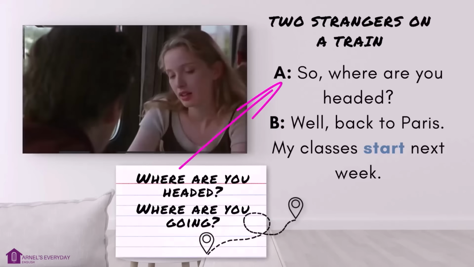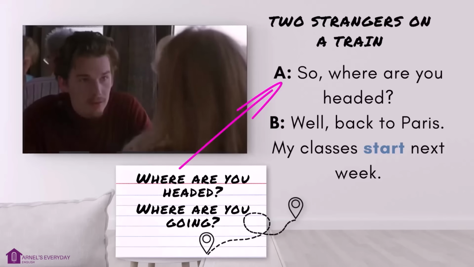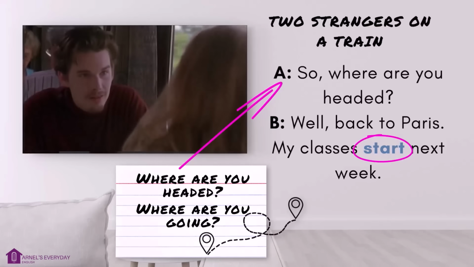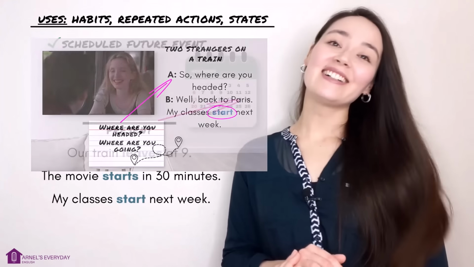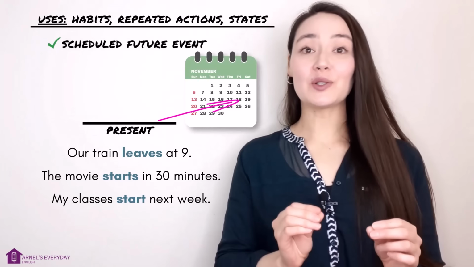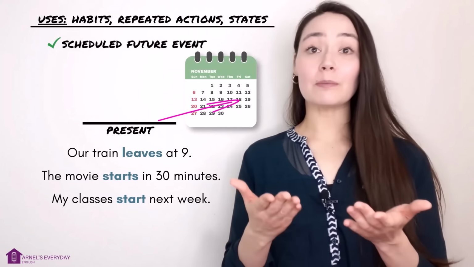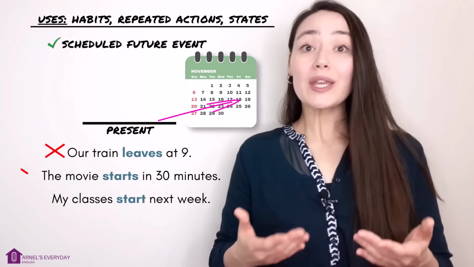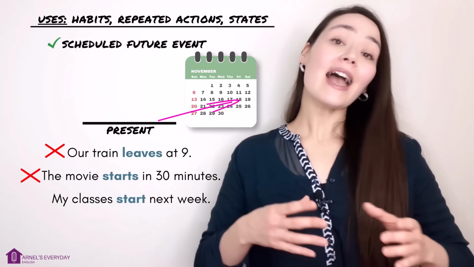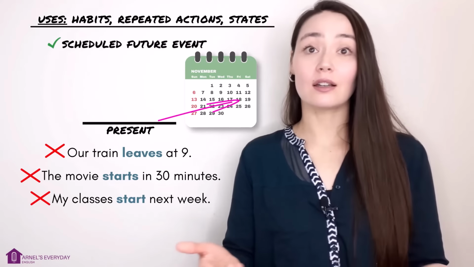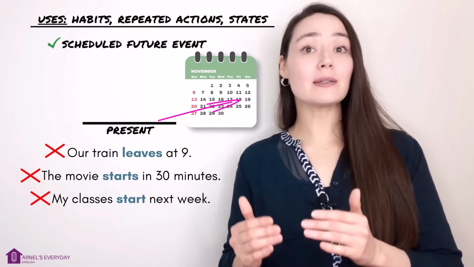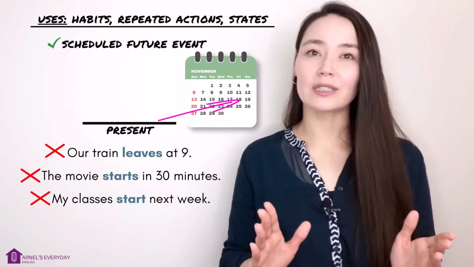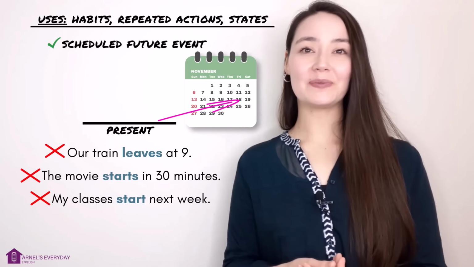Okay, where are you headed means where are you going? And here we see the present simple used for a scheduled future event. We've looked at three scheduled future events. Are these events something you have control over? We can't control when our train leaves. We can't control when the movie starts. And we can't control when our classes start. So that present simple can be used for a single future action, but it's something that's scheduled. It's not something we can control.